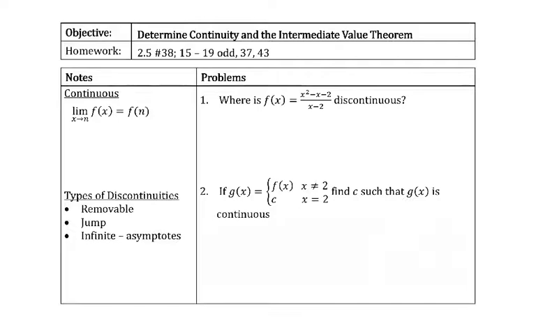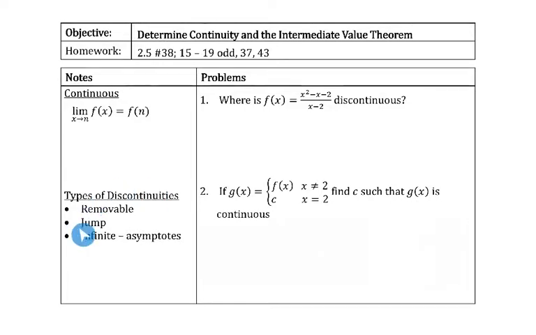Let's talk first about continuity. So make sure you've got your notes and everything out in front of you, ready to go, however you're taking those. And let's start by making sure that we're all on the same page with our definition of continuous. A function is continuous at the point n, which is how you'd say that. So it's continuous at n when the limit at that point is equal to the function value. Remember, the limit existing means that the left-hand and right-hand limits are equal.